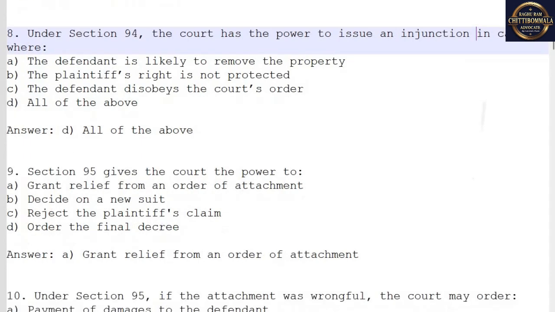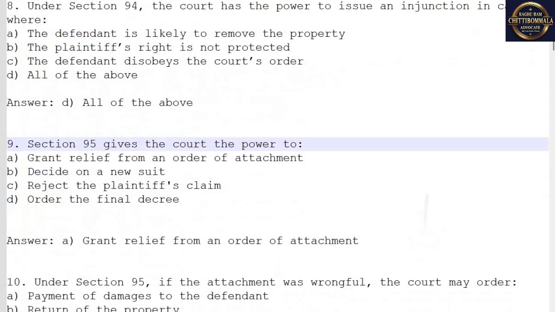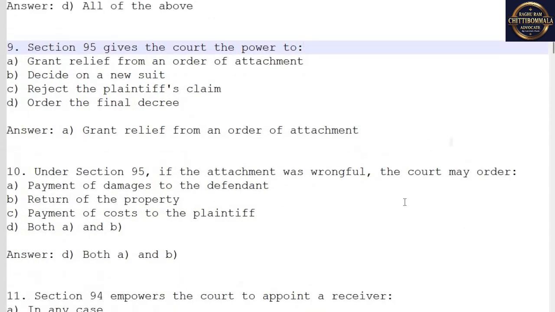8. Under Section 94, the court has the power to issue an injunction in cases where A. The defendant is likely to remove the property. B. The plaintiff's right is not protected. C. The defendant disobeys the court's order. D. All of the above. Answer. D. All of the above. 9. Section 95 gives the court the power to. Answer. A. Grant relief from an order of attachment.